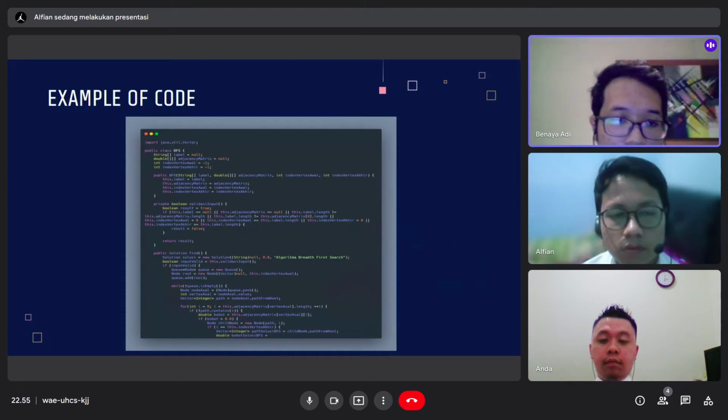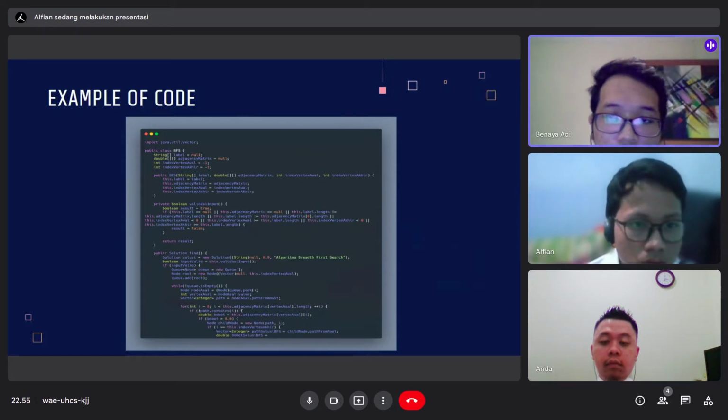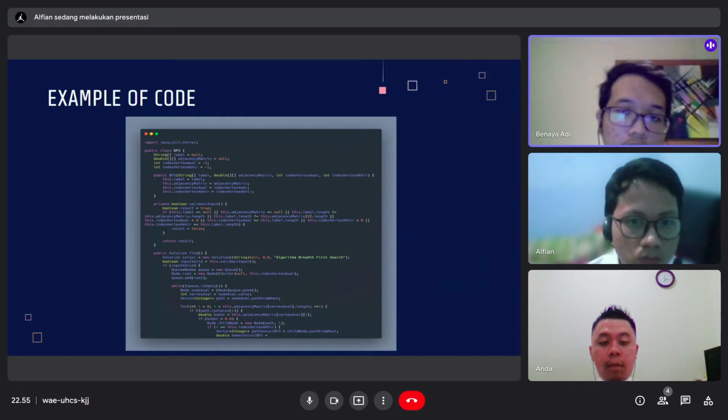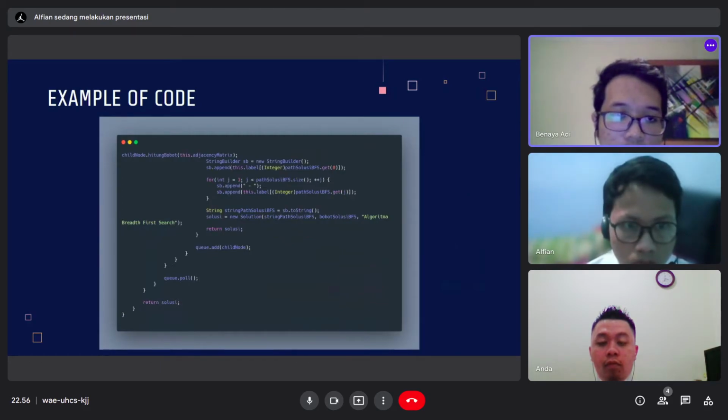And the function below the solution function is used as the stretchment from node D. For example, we start from node D and then we stretch it from node D that has children which are node A, E, and G. Okay, next. Next again.